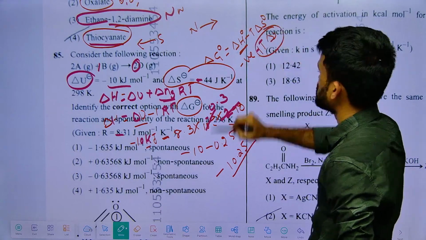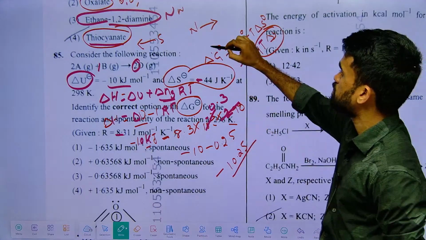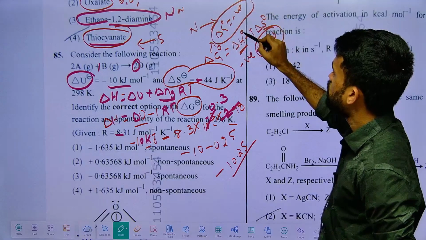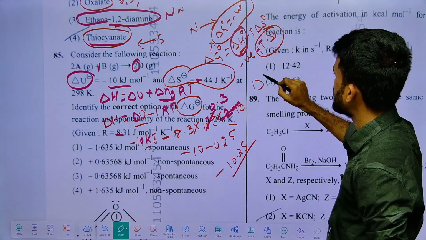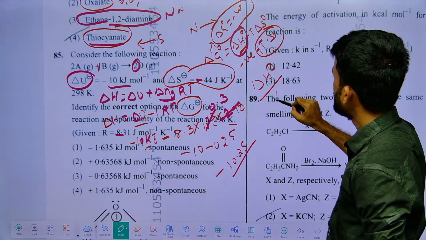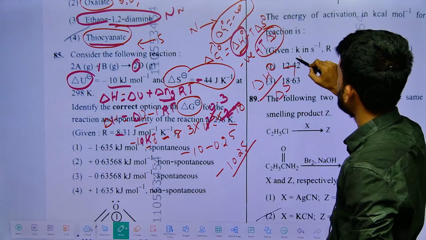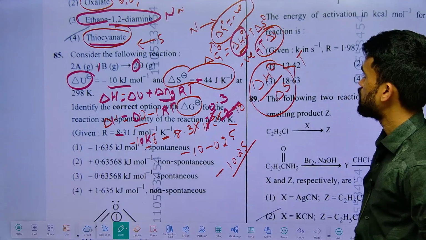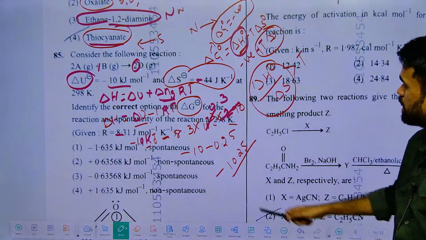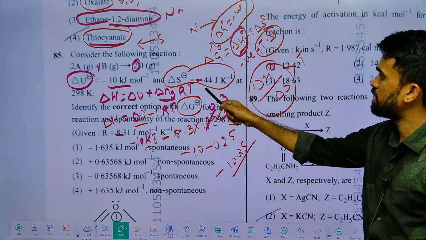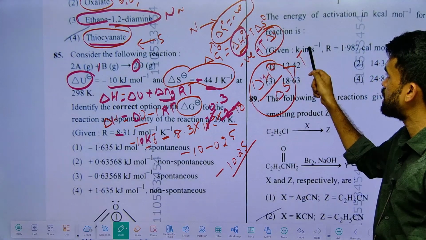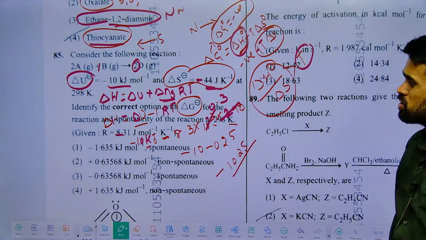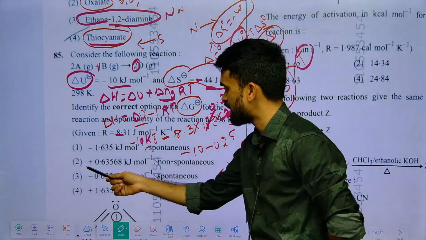Second term becoming positive. So in order to make a spontaneous process, delta G naught must be negative. In order to make this negative, first term has to dominate. So what to check here? Delta H naught by delta S value should be greater than T, then only we can say the process is spontaneous. Now what to check? You take this value over here, divide that with this value. If the value will be greater than T, then your answer will be one of these options. So anyways, if you calculate, you will get this second option here.